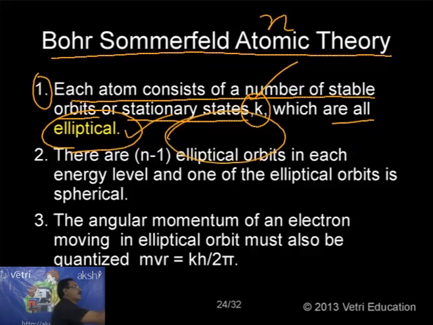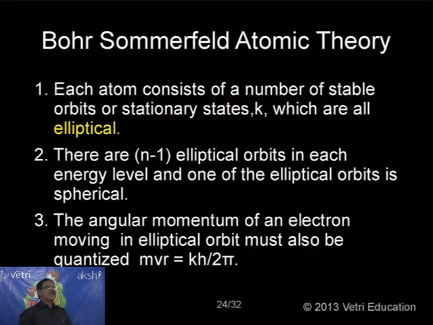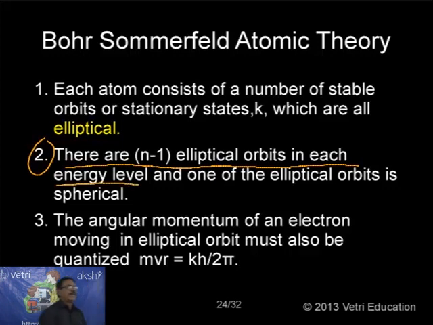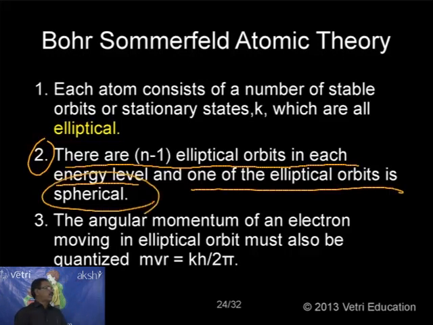Okay, let's go to the second postulate. The next question arises: all are elliptical, so is any of them spherical or not? The second postulate gives a clear idea. There are n minus 1 elliptical orbits in each energy level, and one of the elliptical orbits is spherical. This is a very interesting postulate proposed by Sommerfeld. According to him, all orbits are elliptical, but one of the elliptical orbits is spherical.